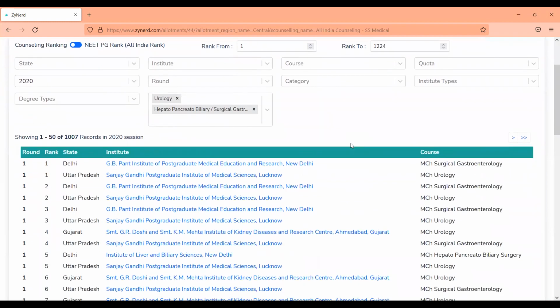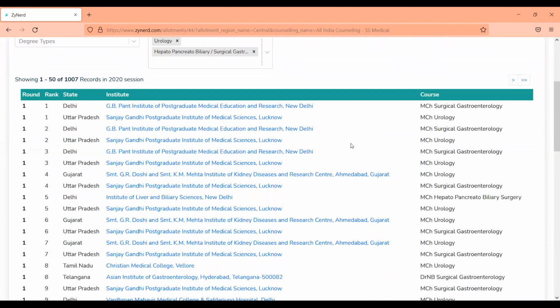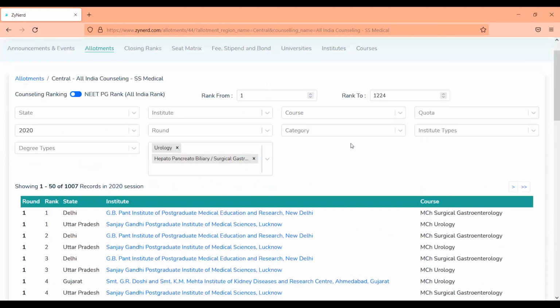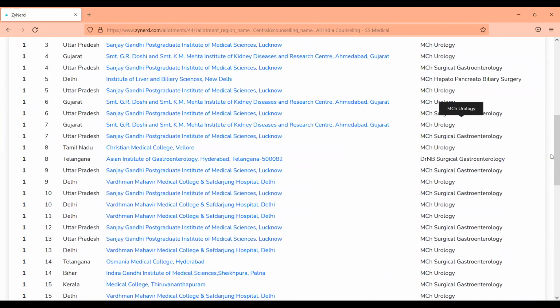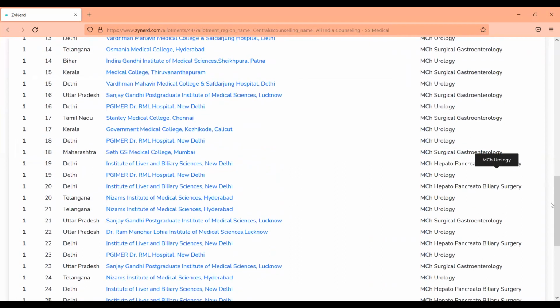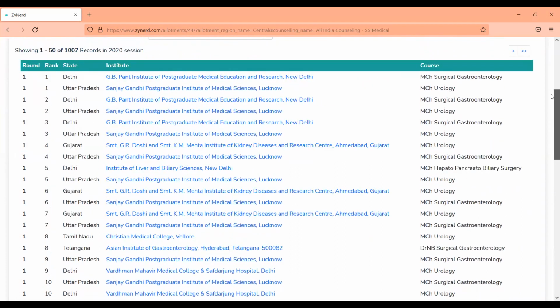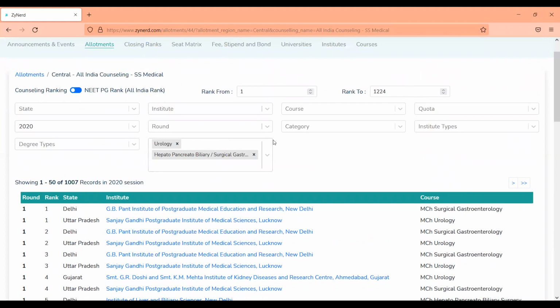So all the allotments taken by candidates who have participated in these sub exams are available here. Surgical gastroenterology, urology, and HPB are the courses that they would have taken over the last year if they had participated in these sub exams. You will be able to see all the allotments available here.